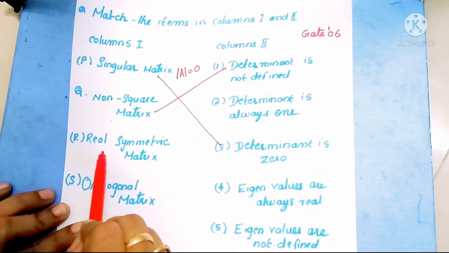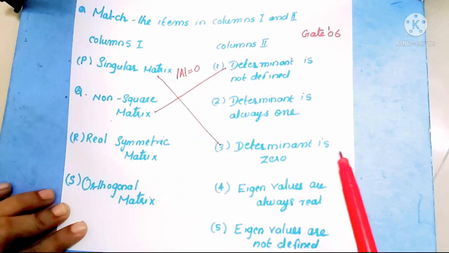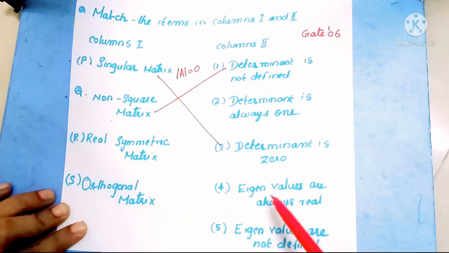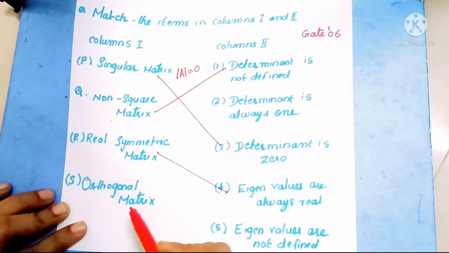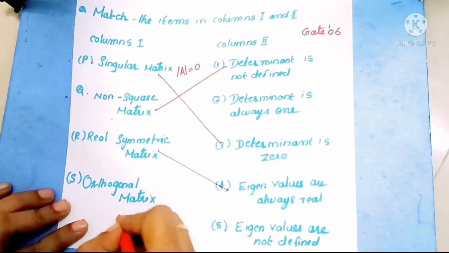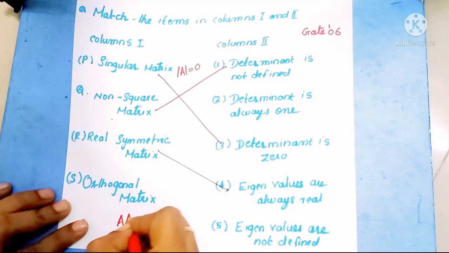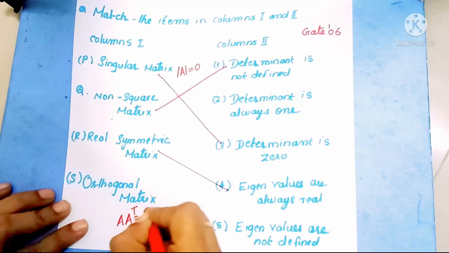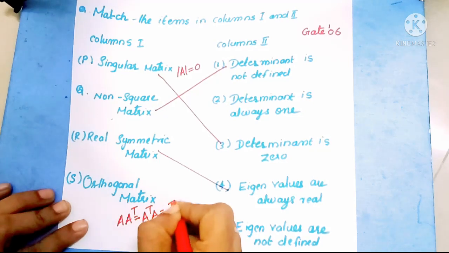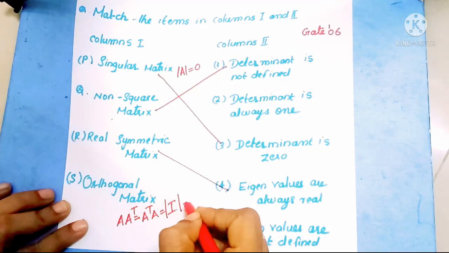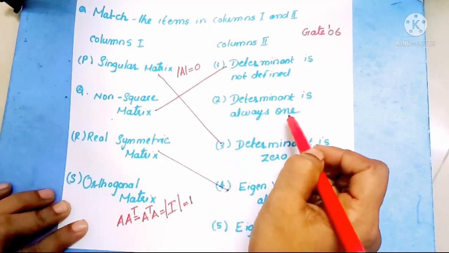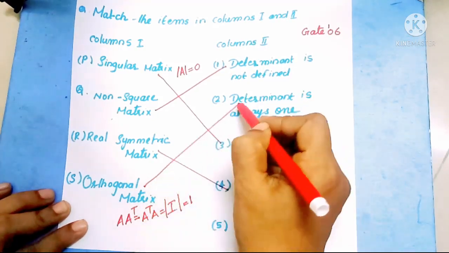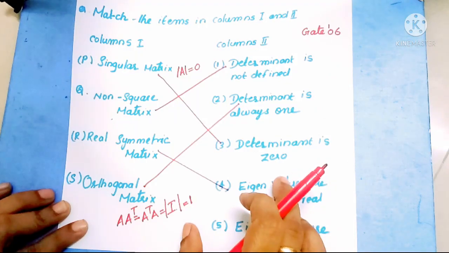Next we can take a real symmetric matrix. What is the condition of a real symmetric matrix? Its eigenvalues are always real. So we can match R with 4. Next, orthogonal matrix. What is the condition of an orthogonal matrix? A into A transpose should be equal to A transpose into A, which should be equal to I. So what is the determinant of the identity matrix? It is always equal to 1. So determinant is always 1, and we can match S with 2. So this is the correct answer.